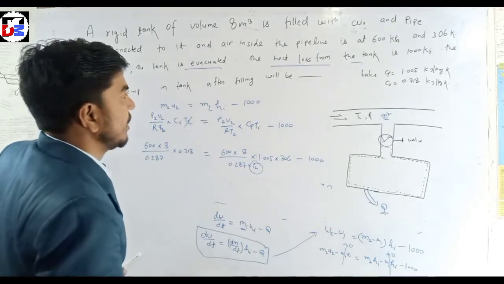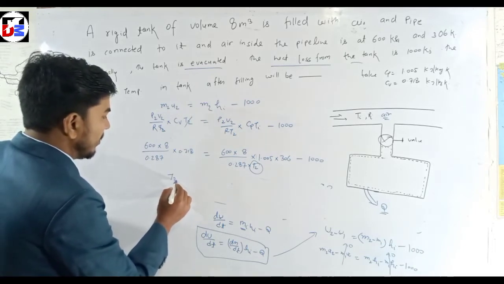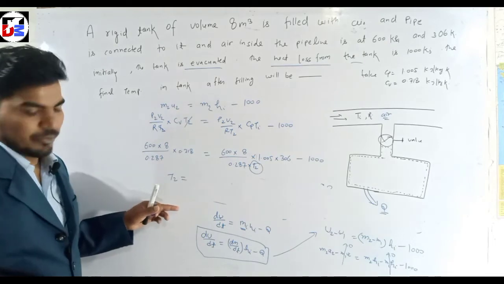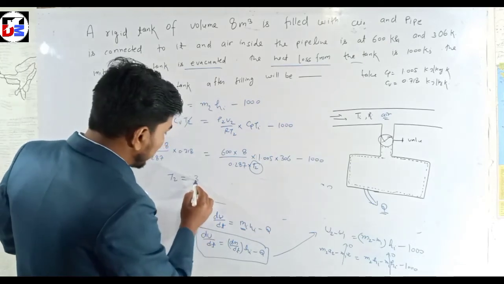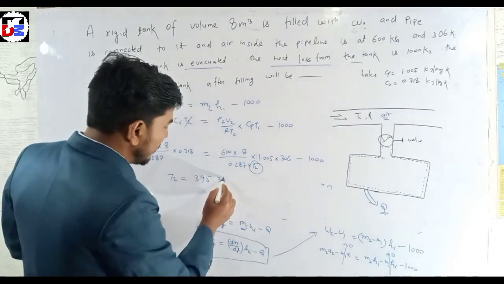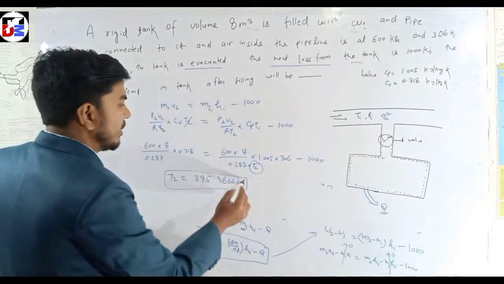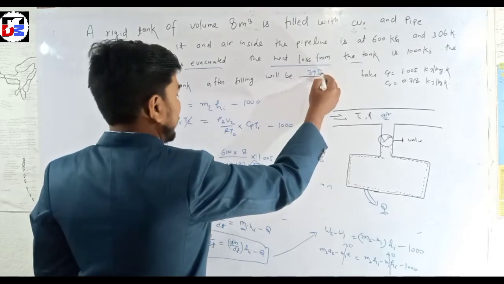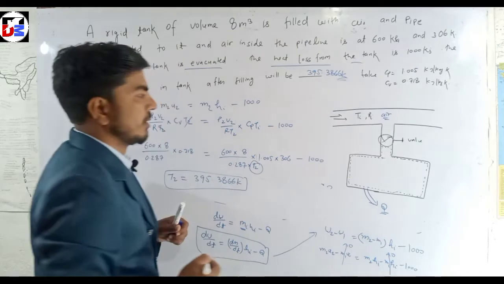What is the T2? Calculate this and we get the value of T2. Calculating this, we get the value of T2 as 395.3866 Kelvin. This is the answer, the final temperature.